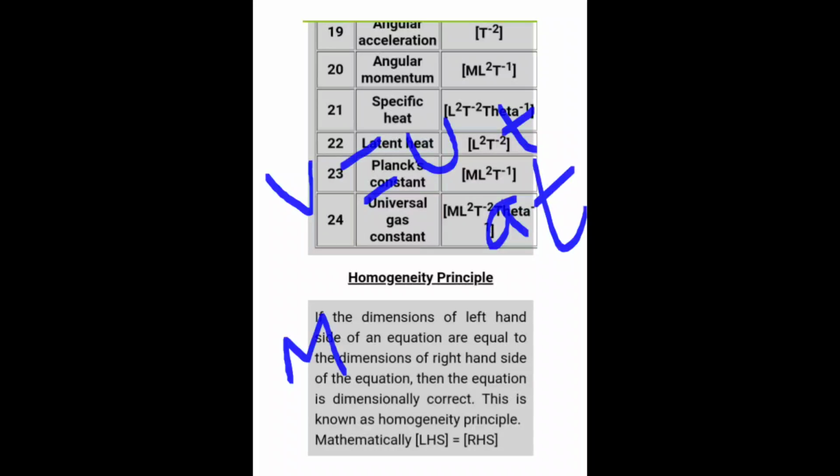Its dimension is M to the power 0 L T to the power minus 1, because velocity is meter per second and mass is not there, so I have marked it 0 here. This is the LHS. Now in the RHS we have u plus at. U is initial velocity, its dimension is also M to the power 0 L T to the power minus 1, and for at, a is L T to the power minus 2, into T.